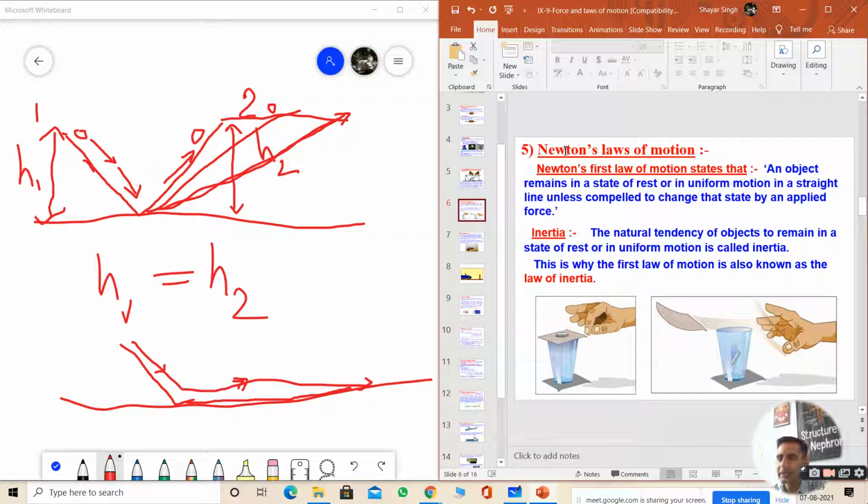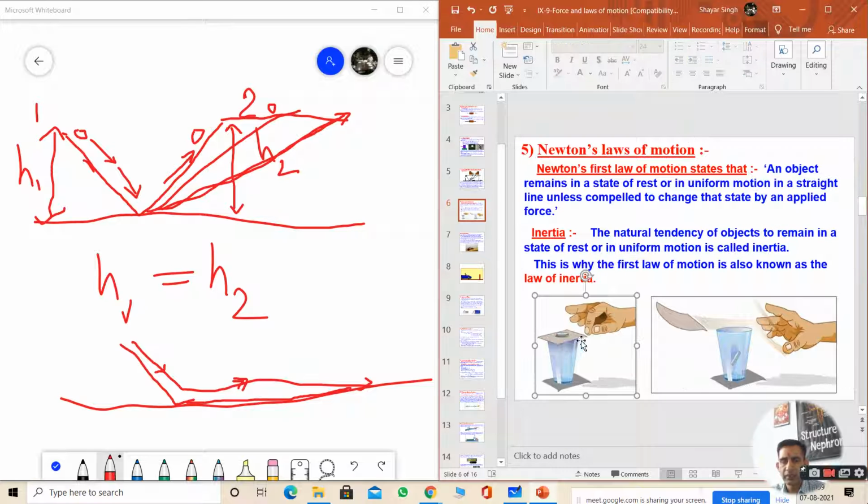This is what is said by Newton in his first law. An object remains in a state of rest or uniform motion unless a force applied on it changes the state of that particular object. So the first concept is inertia. The natural tendency of an object to remain in a state of rest or uniform motion is called inertia.